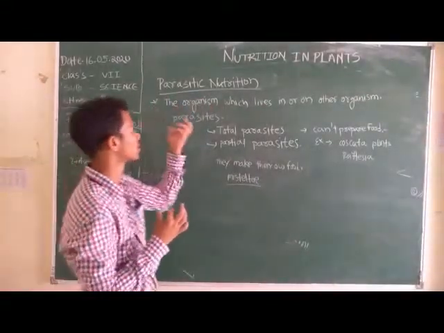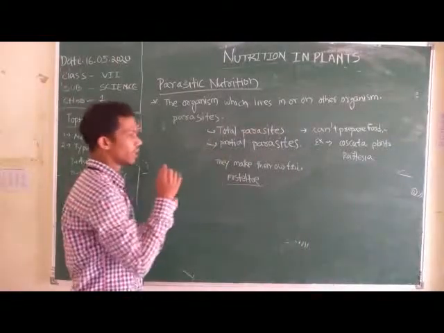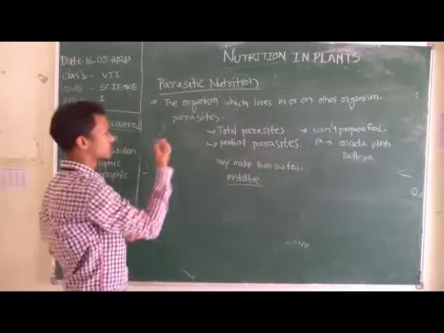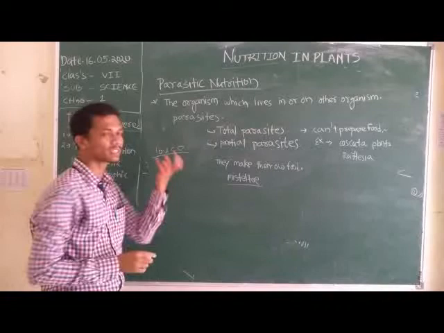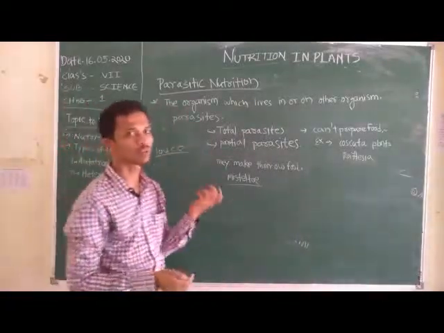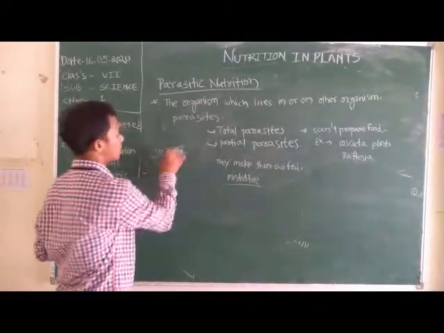So what is a parasite? Let's take the example of a louse. A louse lives on our head and consumes food from us. There are other organisms like this that live on other living things.